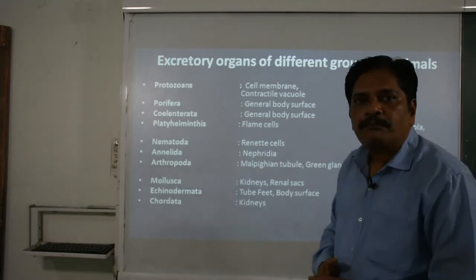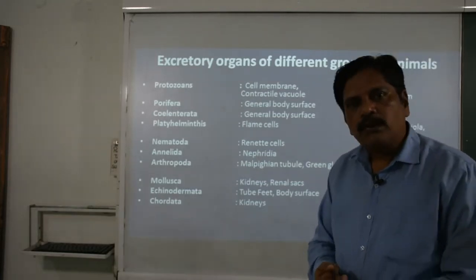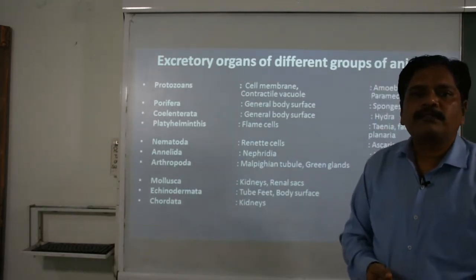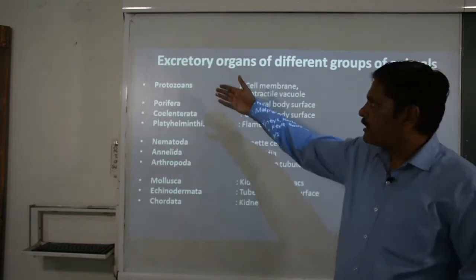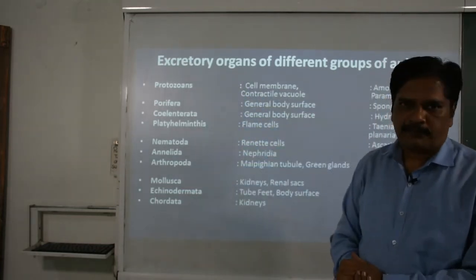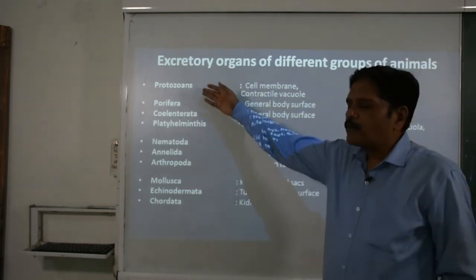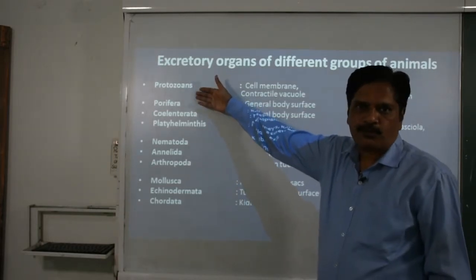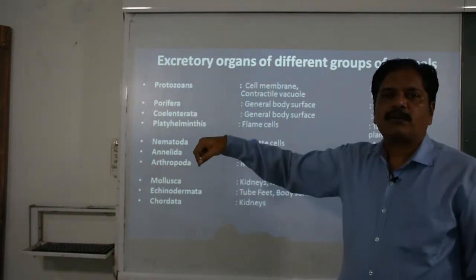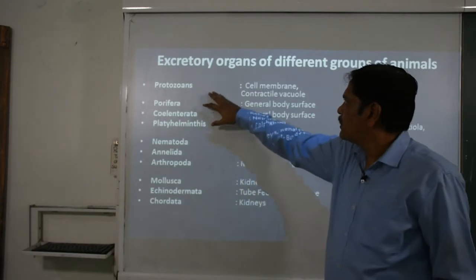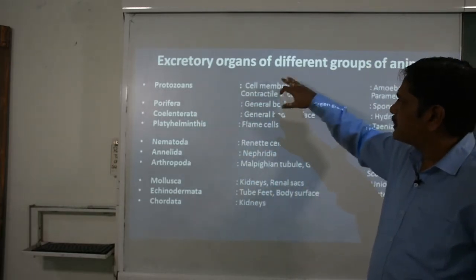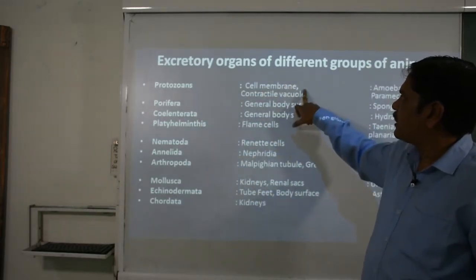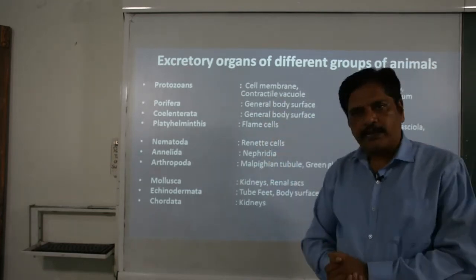In the previous class, 9th class, you learned about the diversity of life, in which you learned the different categories of the animals especially. So we start from the unicellular one, protozoans. All the unicellular organisms are kept in the protozoans, and what is their excretory organ? Basically cell membrane and contractile vacuole.